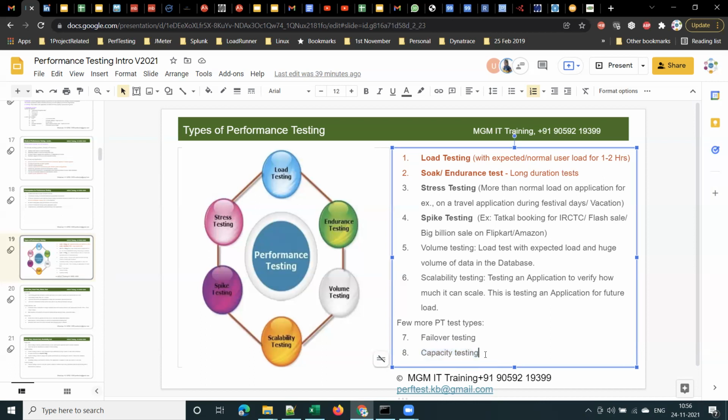But these are not so frequently done types of testing. The frequently done types of performance testing are, first, load testing and soak testing, and then come stress and spike testing. So these are the four major important performance test types. For load test and soak test, you have to do them for any kind of application, and based on the requirement, we do stress testing, spike testing and other types of testing. That's the reason I have highlighted them in a different color here.